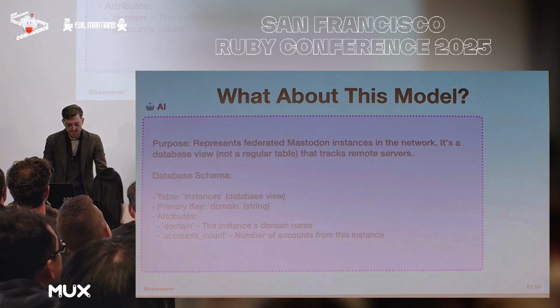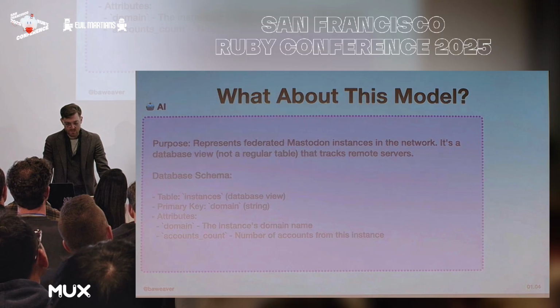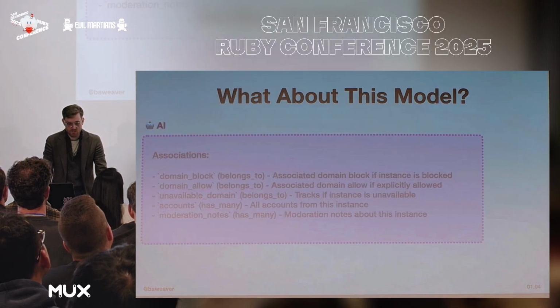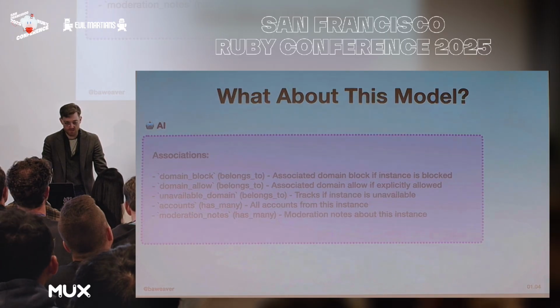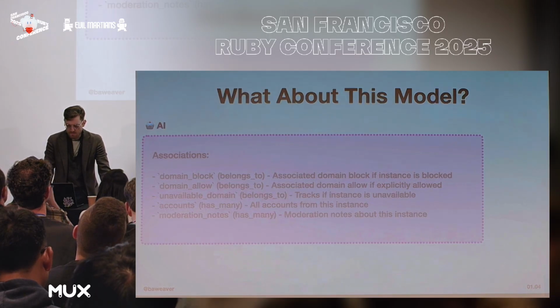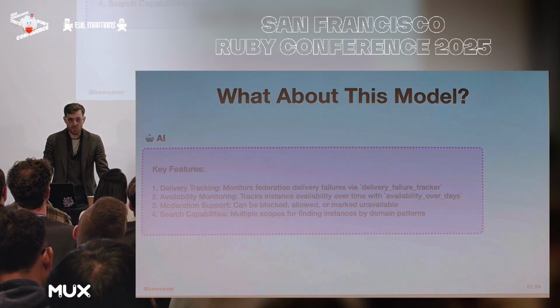But it'll tell us that it's a database view, which happens to have a primary key of domain, which happens to be a string, which is interesting, which is the domain name of the instance, as well as it happens to have a cached accounts count over there. It also has several associations such as domain blocking, what happens to be unavailable, what accounts happen to be there, what moderation happens to be there. But that gives me a question, which is, why is there a whole bunch of moderation stuff inside of the idea of an instance? That might be another pack, but we can get back to that.